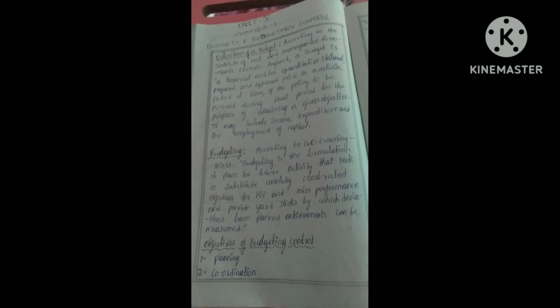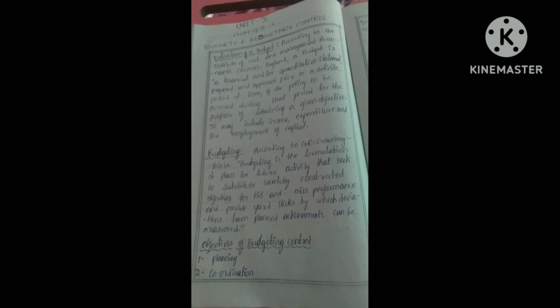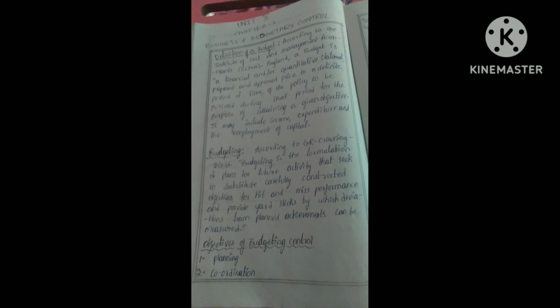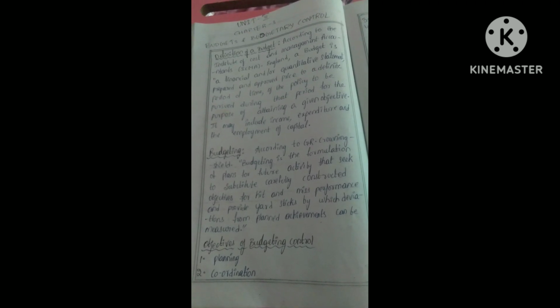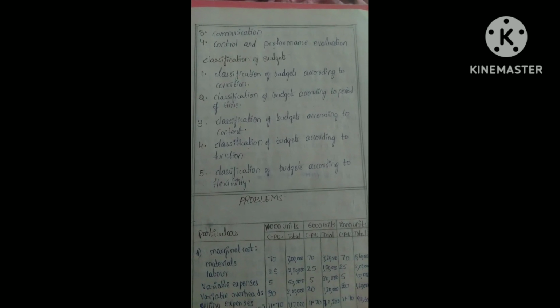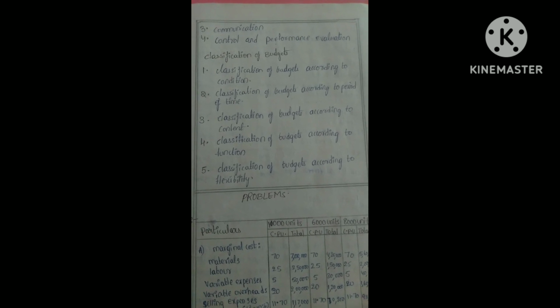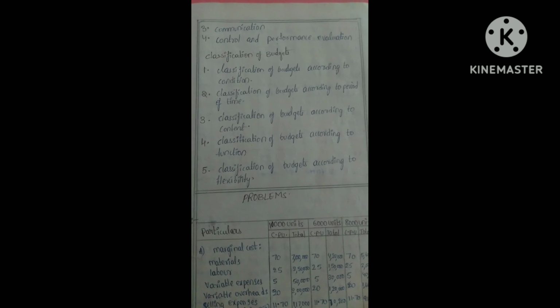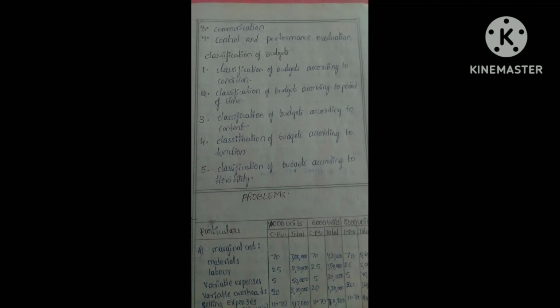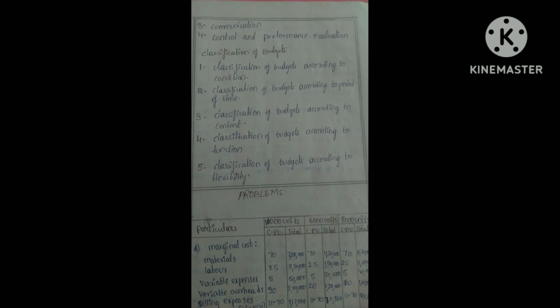Objectives of budgetary control. Planning. Planning means setting financial goals and creating a budget to guide spending and resource allocation. Coordination. Coordination in budgetary control involves aligning financial activities and managing budgets to achieve financial objectives. Communication. Communication refers to the exchange of information and feedback between individuals or departments. Control and performance evaluation. Control in budgetary control means monitoring and adjusting financial performance, while performance evaluation involves assessing goal achievement.